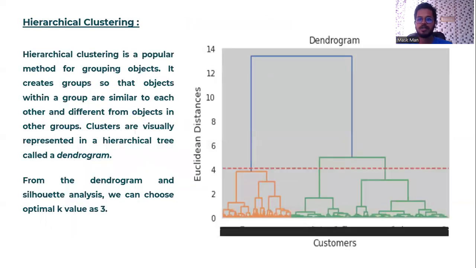And hierarchical clustering. Hierarchical clustering is a popular method for grouping objects. It creates groups so that objects within a group are similar to each other and different from objects in other groups. The clusters are visually represented in a hierarchical tree called a dendrogram. From the dendrogram, we can choose the k value. Here, from the dendrogram and Silhouette analysis, we can choose the optimal k value as 3.